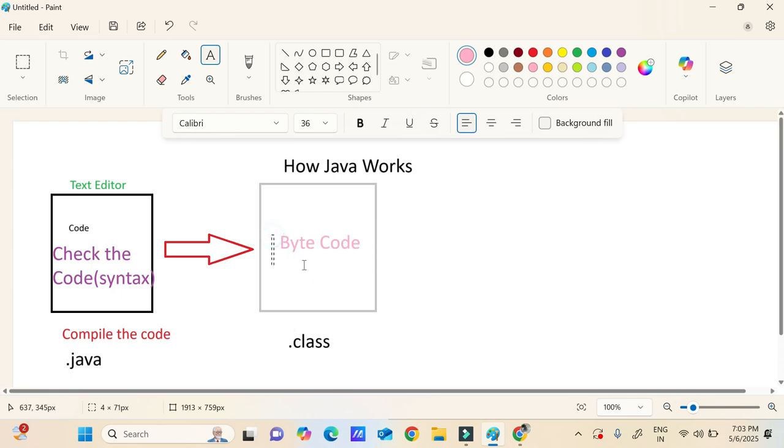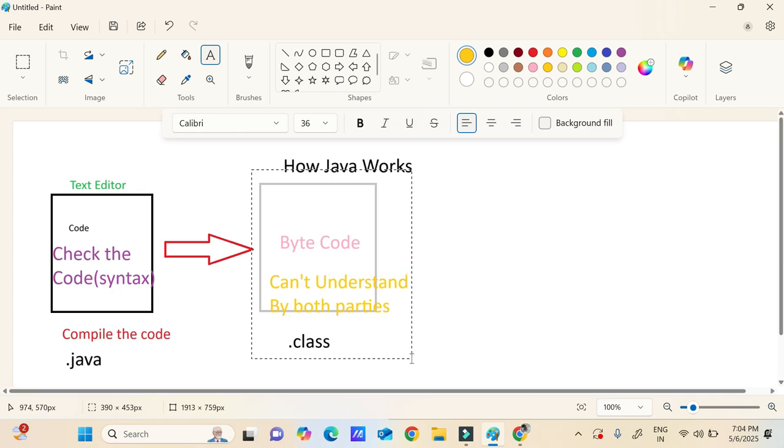So what do you mean by bytecode? Bytecode is a language which can't be understood by humans as well as the system. It can't be understood by both parties. Then what is the use of this, you may ask. I have written the code, and once compilation is done, I can give this to anyone. No one can hack it because no one can understand it.